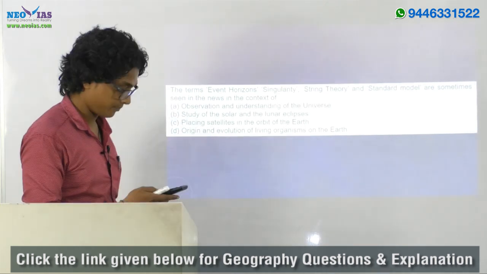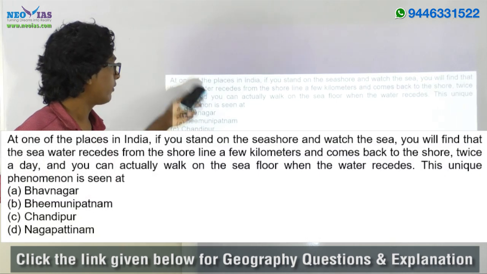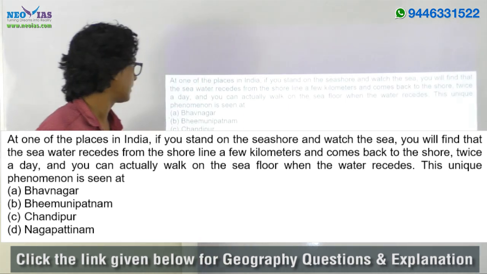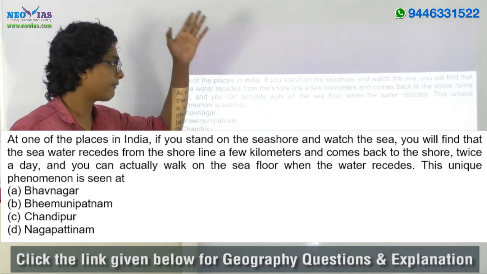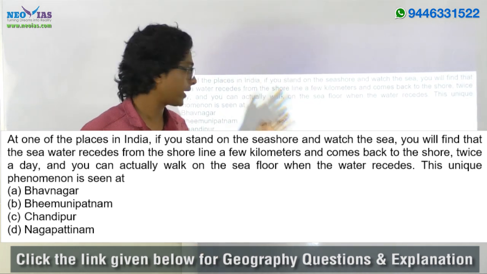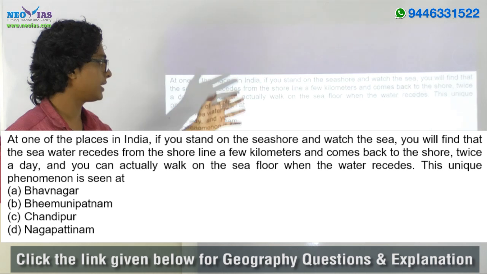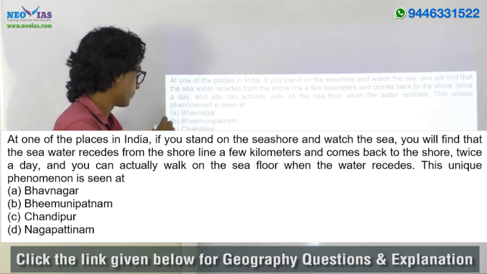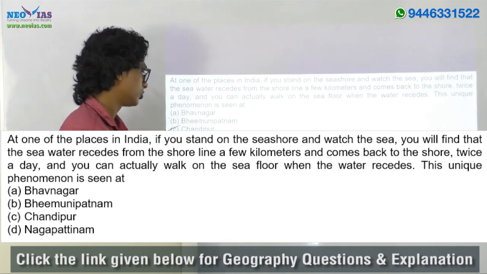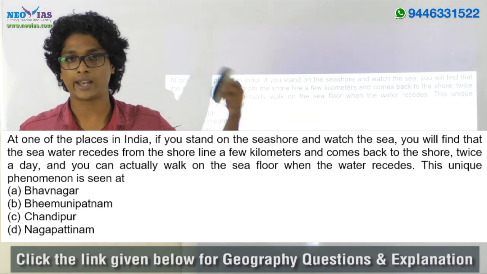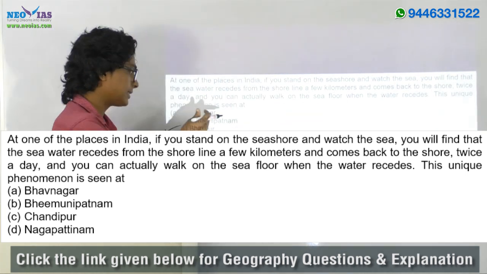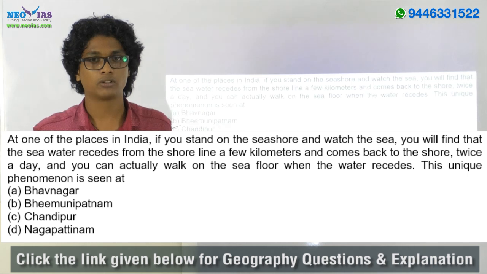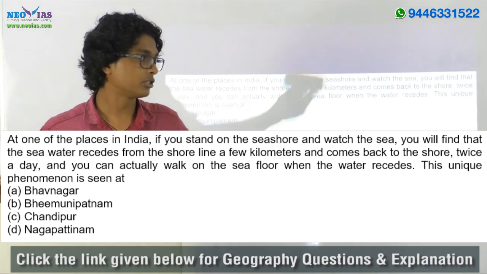Now the next question. At one of the places in India, if you stand on the seashore and watch the sea, you will find that the sea water recedes from the shoreline a few kilometers and comes back to the shore twice a day, and you can actually walk on the sea floor when the water recedes. This unique phenomenon is seen at Chandipur. Again, this is an ABCD type of question. All the options are coastal areas, and in Chandipur we have this unique phenomenon of sudden disappearance of the ocean, and this is due to the tidal phenomenon.